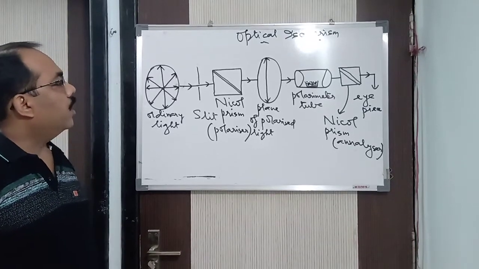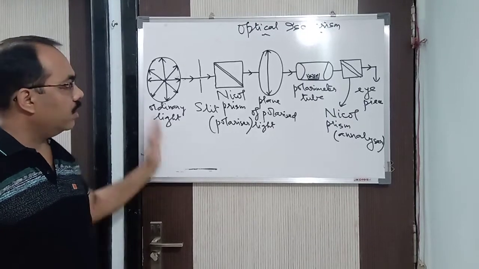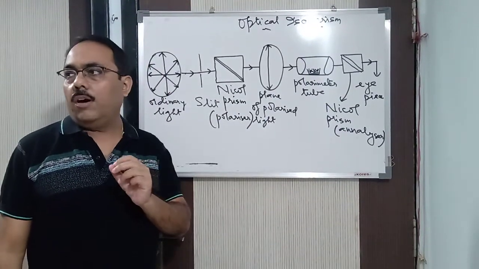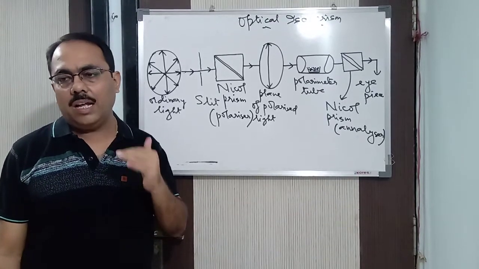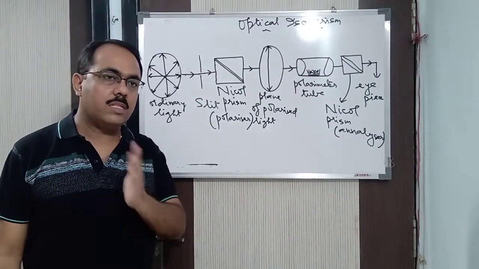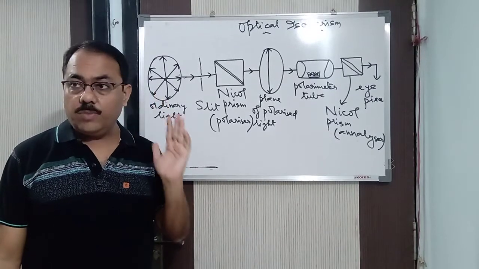So today we will do optical isomerism. Before starting, I will say what optical isomers are. Optical isomers come under stereoisomerism. You have studied in class 11 that isomerism is basically divided into structural isomerism and stereoisomerism. Stereoisomerism is three-dimensional. Structural isomerism is two-dimensional.